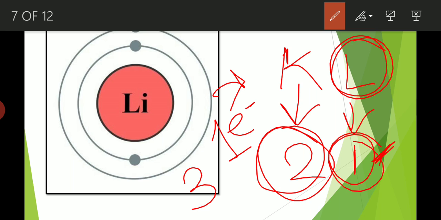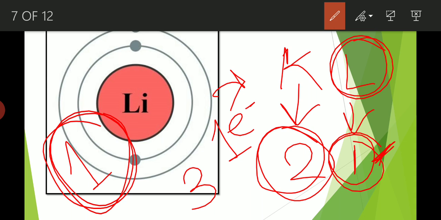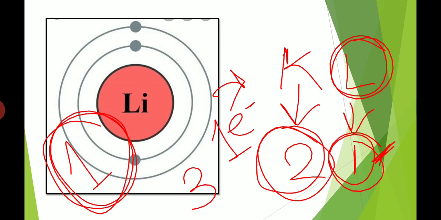As it is losing one electron, that's why the valency of lithium is 1. But this time it is obeying the duplet rule, not the octet rule. Potassium and chlorine were obeying the octet rule, but lithium is obeying the duplet rule. Clear? This is the fundamental concept.